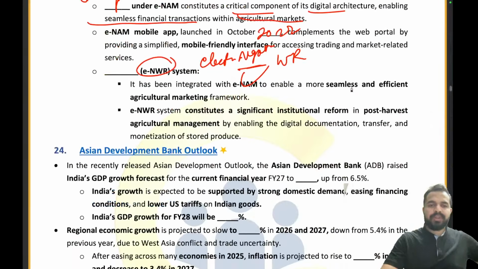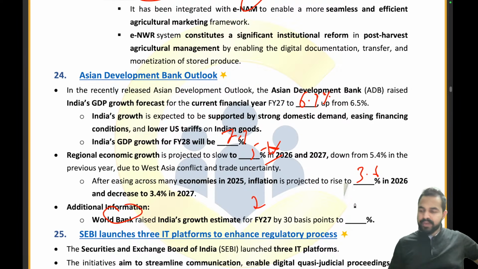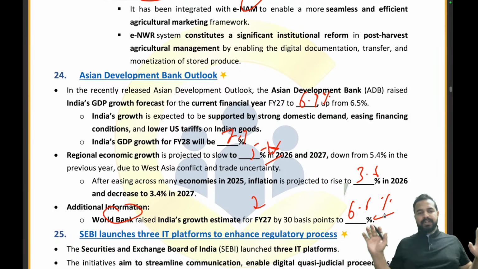Now let's try to answer these questions. Please tell me, what is India's GDP growth forecast for this year as per the ADB outlook? 6.9%, right? And for next year, 7.3%. What is the GDP growth forecast for the world? 5.1%. And what will be the inflation? Inflation will be 3.6%. And the World Bank has recently raised India's GDP growth estimate for 2027 to 6.6%. Clear to everyone?